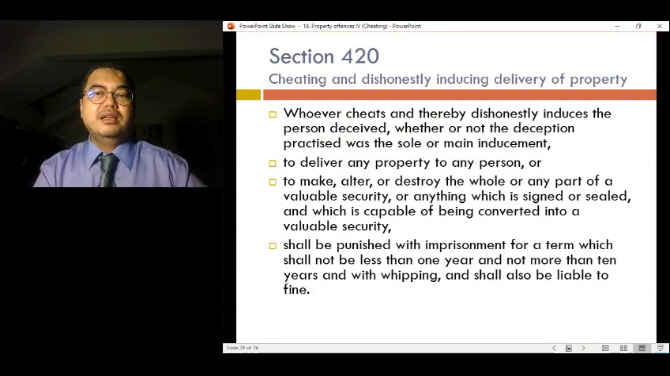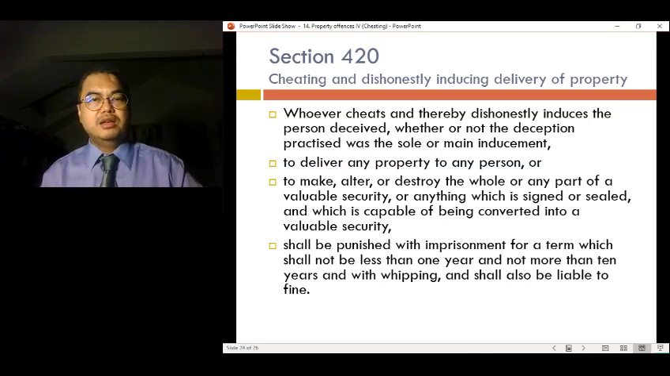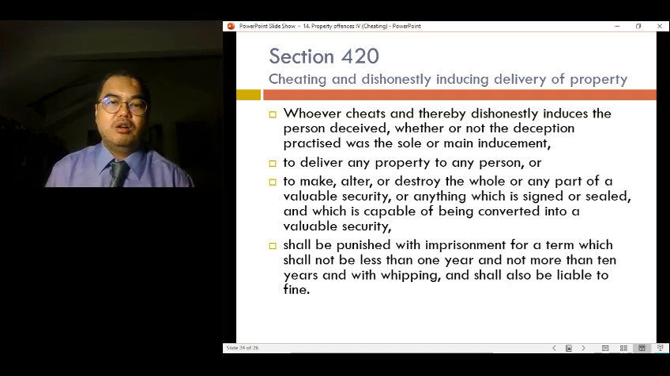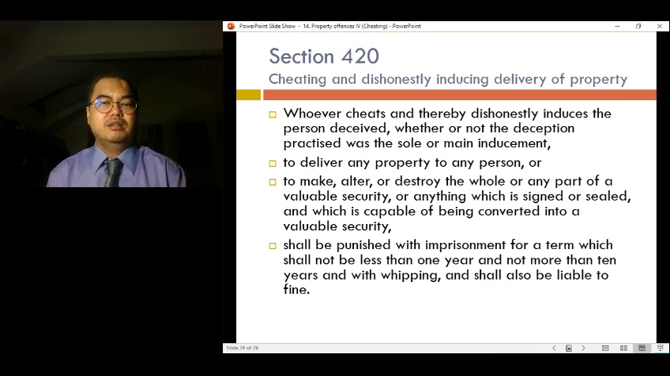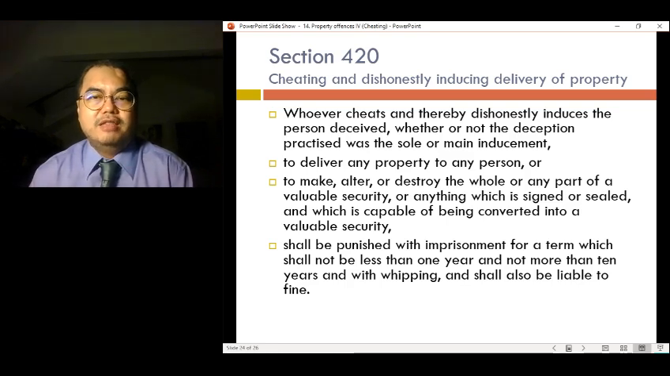And 420 is basically cheating and dishonestly inducing delivery of property. So if we look at the elements there: whoever cheats, so you must show Section 415, and dishonestly induces the person deceived to deliver any property to any person, or to make, alter, or destroy the whole or any part of a valuable security or anything which is signed or sealed, which is capable of being converted into a valuable security, shall have committed an offense and shall be punished. So not just cheating, but cheating where the person was made to deliver any property to any person.